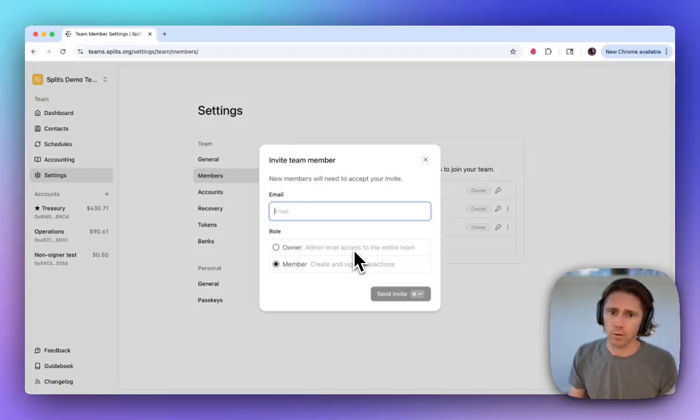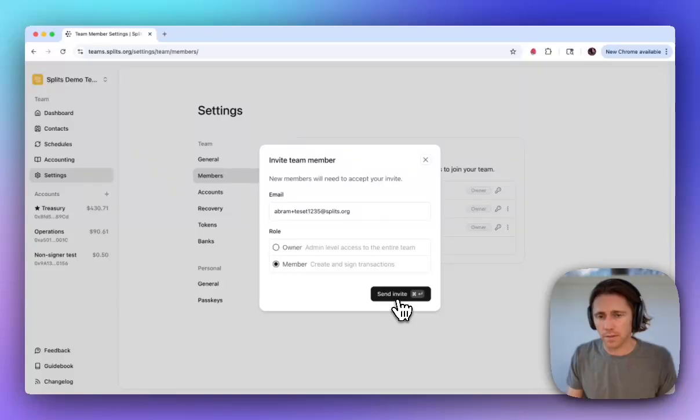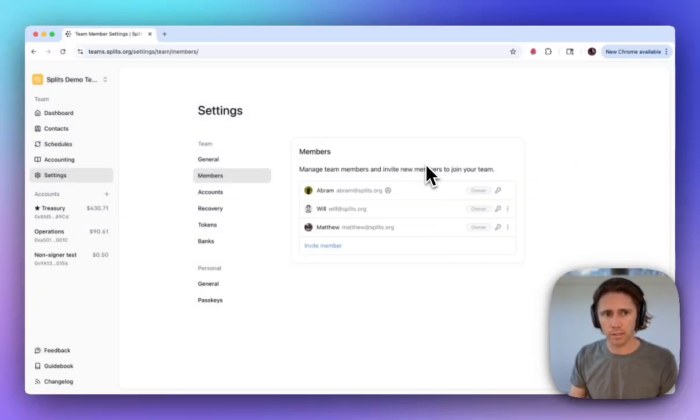And so if I go to invite a member, I could type Abram plus test 234 at splits.org, and I can choose what role they want. When I go and send that invite, they will receive an invitation to join the team, much like they would a GitHub, Figma, Notion invitation. And then once they accept the invite, they will go through the onboarding flow, they'll add passkeys, and then we can make them signers on these accounts. We can spin up new accounts, we can modify the existing accounts.